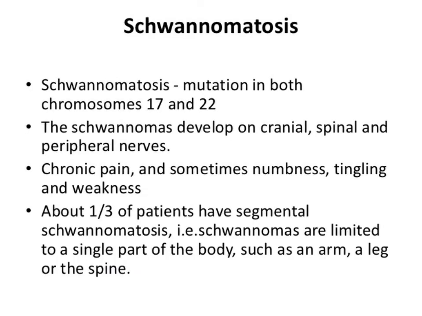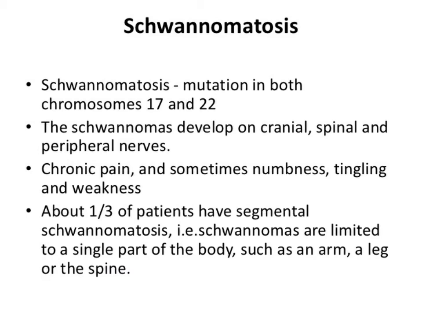Now let us discuss schwannomatosis. Schwannomatosis is a different thing. Schwannomatosis is mutation of both chromosome 17 and 22. Now you can remember NF1 is related with chromosome number 17 and NF2 is related with chromosome number 22. But in schwannomatosis, both 17 and 22 are involved.